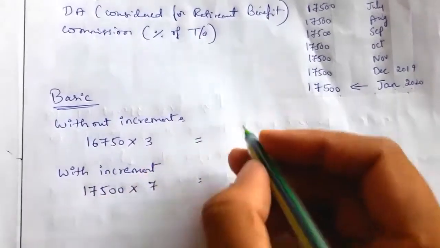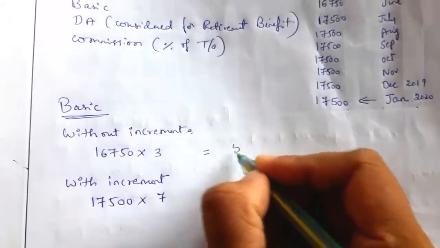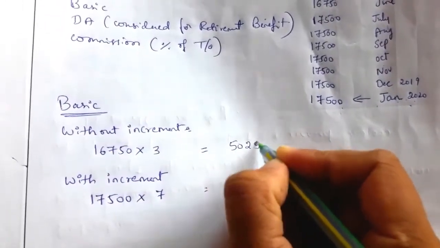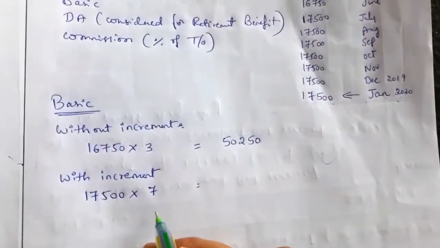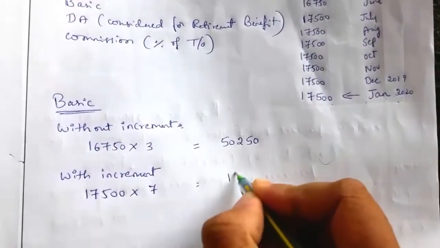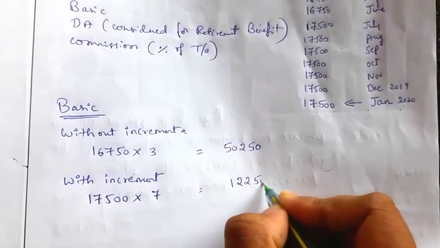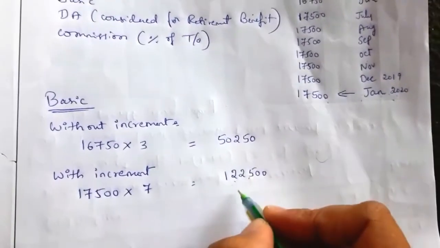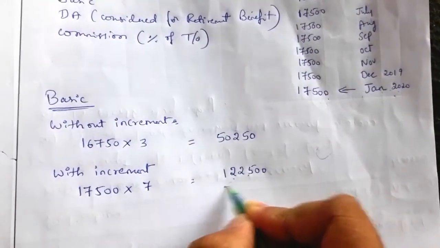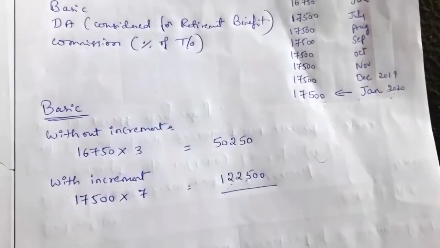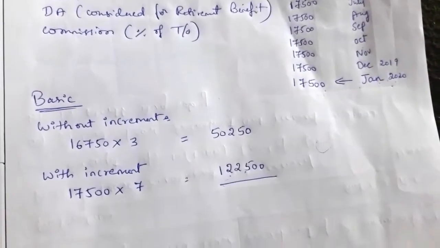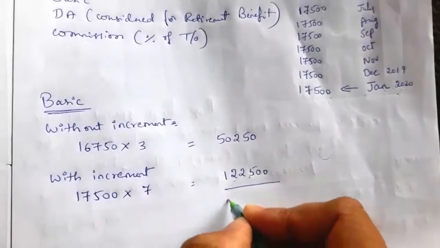So 16,750 into 3 is equal to 50,250. And 17,500 into 7 is equal to 1,22,500. So this is the basic salary. So the total is 1,72,750.